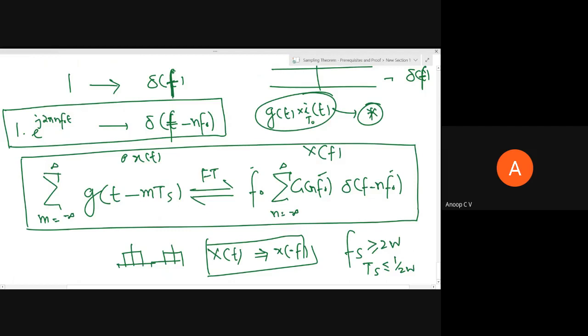We discussed some of the very basic properties of the Fourier transform, like the time shifting property, frequency shifting property, duality property, and we even saw how to obtain the Fourier transform of a periodic signal. A periodic signal is not a finite energy signal, it's a power signal.